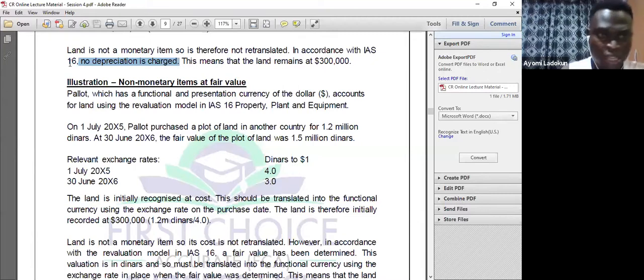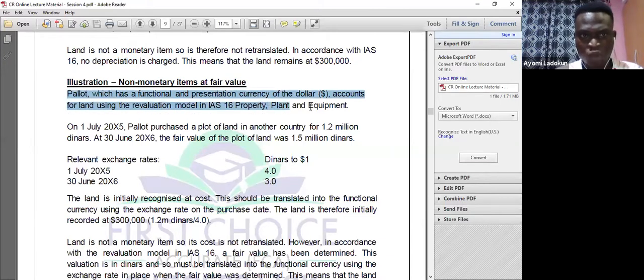Okay, now let's look at the next illustration, non-monetary item. Palot, which has a functional currency in dollars, accounts for land using the revaluation model. Now listen. Revaluation model and fair value model are the same thing. Just that revaluation applies to IAS 16 and fair value applies to IAS 40, but they are the same principle.